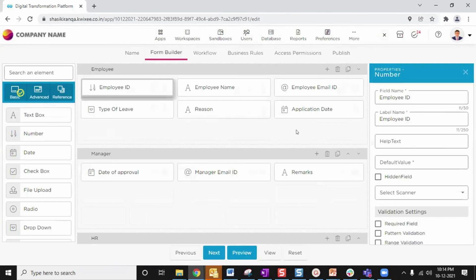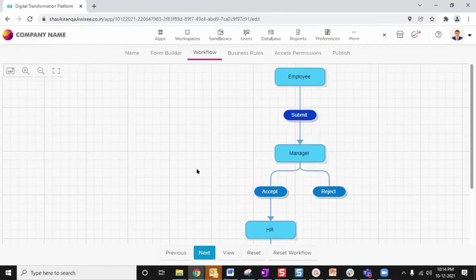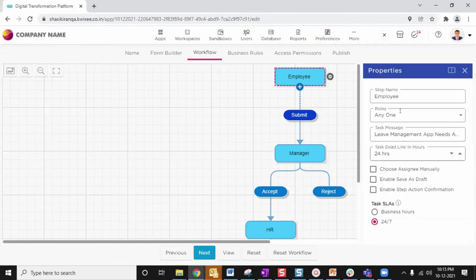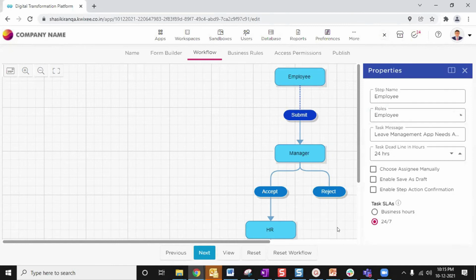You can navigate to different sections of the app creation process, and if you want to do any editing, you can do that. Now in the workflow, I wanted to show you how to give the roles and everything. Here for employee, I will select a role. As you can see, the role has now been given. First the employee has to submit the details, so I'm selecting the employee role here.